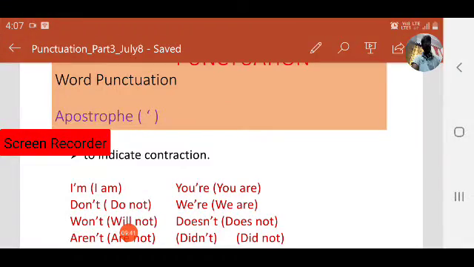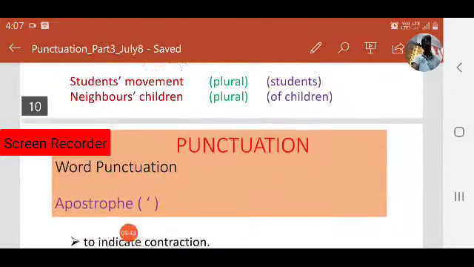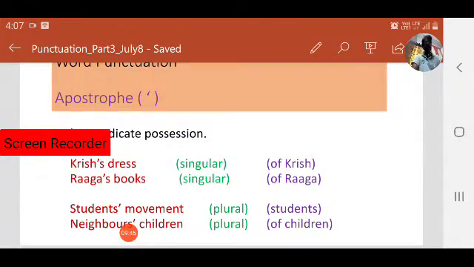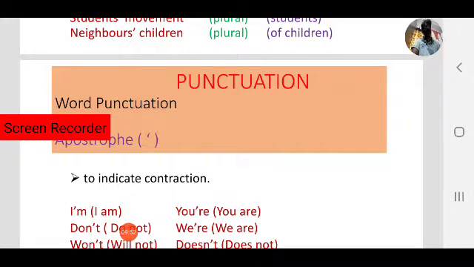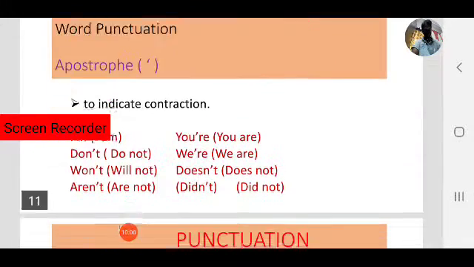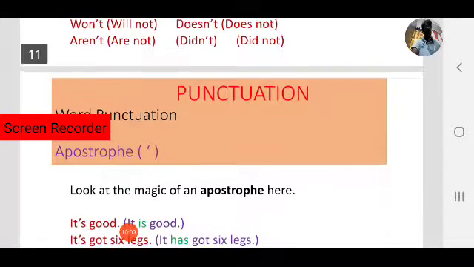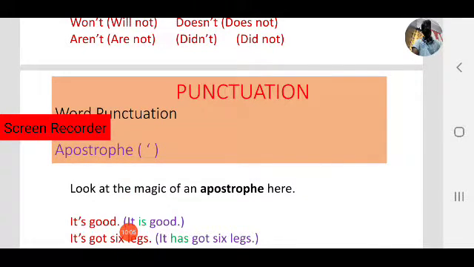Two functions, okay. While indicating possession we use an apostrophe, and to indicate contraction we use an apostrophe. Note down these two points: to indicate possession and to indicate contraction. Next, another use of apostrophe, other than contraction and possession.